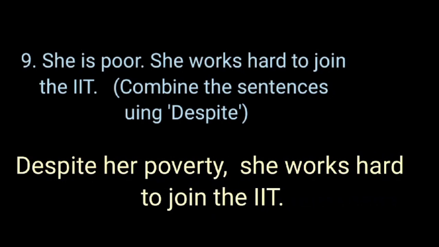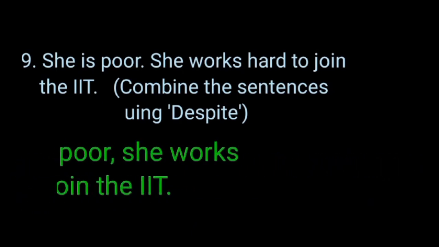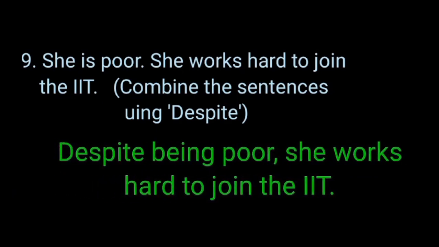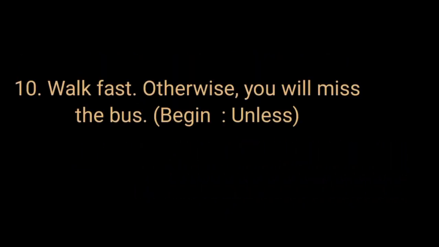Here the noun form of the word poor is poverty. So the answer is, despite her poverty, she works hard to join the IIT. We can also write by using the ing form of the verb given. So, despite being poor, she works hard to join the IIT.